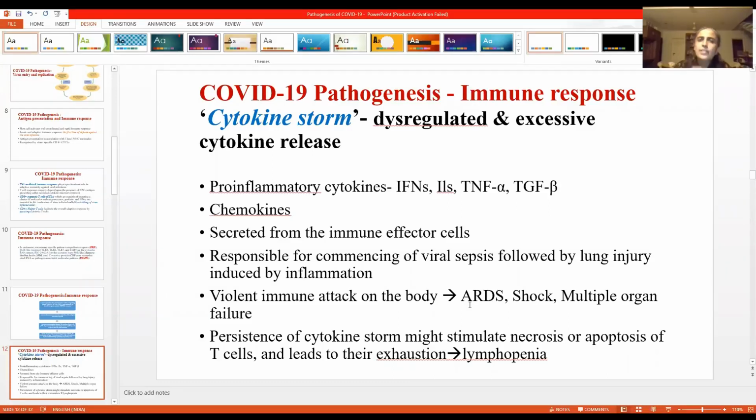And what happens if this cytokine storm persists? All these immune cells will undergo necrosis or apoptosis. And this leads to lymphopenia, so that the body cannot further mount an immune response against infections. So that is what happens. So, a dysregulated and excessive immune response, which is called the cytokine storm.